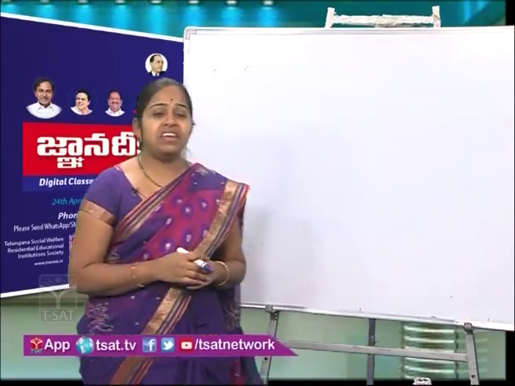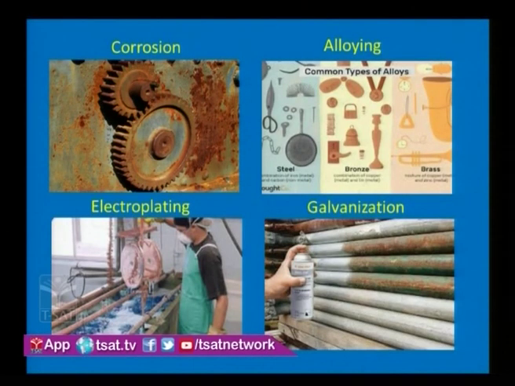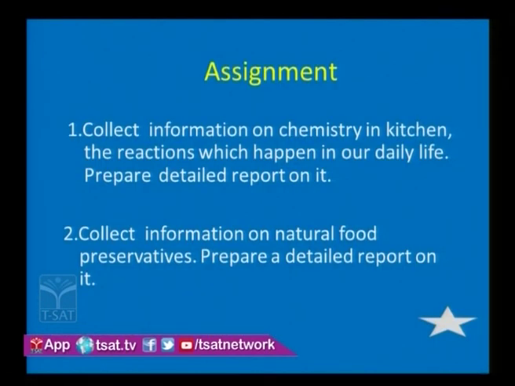It can be prevented by alloying, galvanization and electroplating. Alloying is fusing of two or more metals. Galvanization is coating the iron metal with a layer of zinc. Electroplating is plating one metal over the other. This happens with the help of a technique called electrolysis.